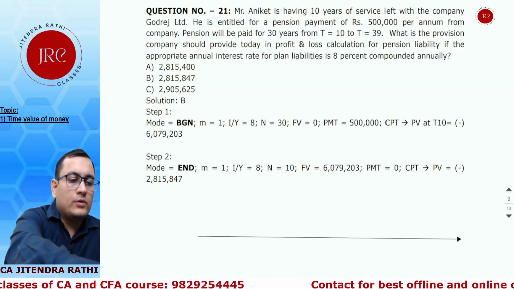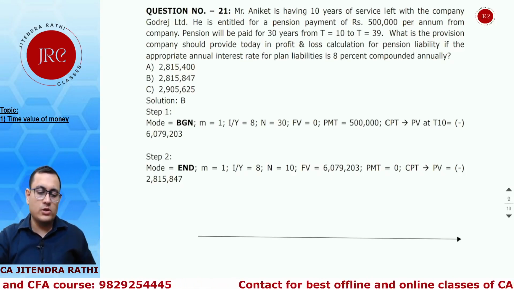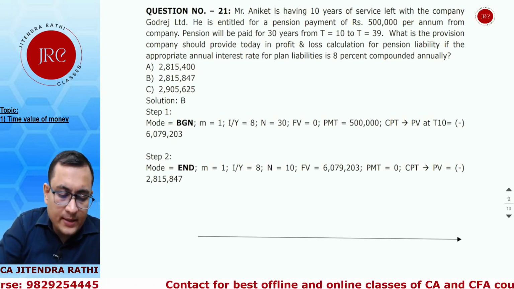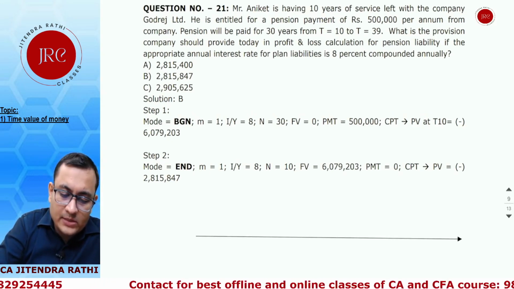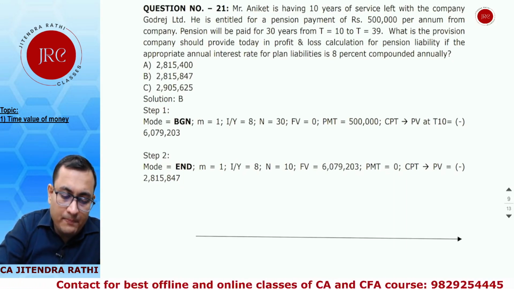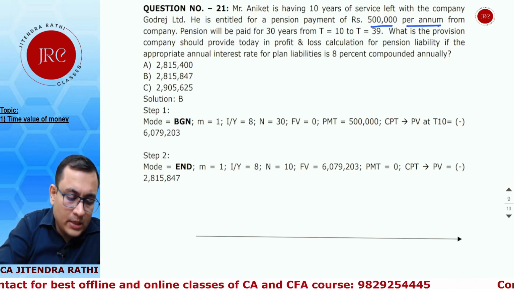Hello everyone. So let's start with the last part, question number 21 to question number 30. First question: Mr. Aniket has 10 years of service left with the company Godrej Limited. He is entitled to a pension payment of rupees 5 lakh per year from the company.